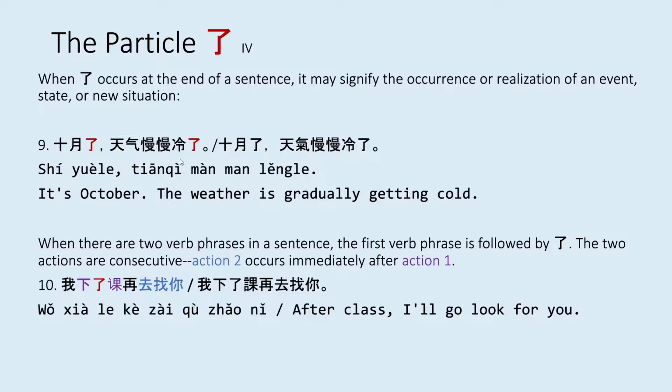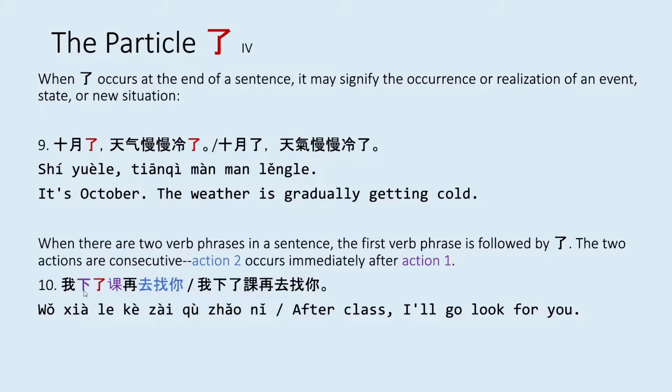When there are two verb phrases in a sentence, the first verb phrase is followed by le. The two actions are consecutive. Action 2 occurs immediately after action 1. So, for example 10, 我下了课再去找你. After class, I'll go look for you.